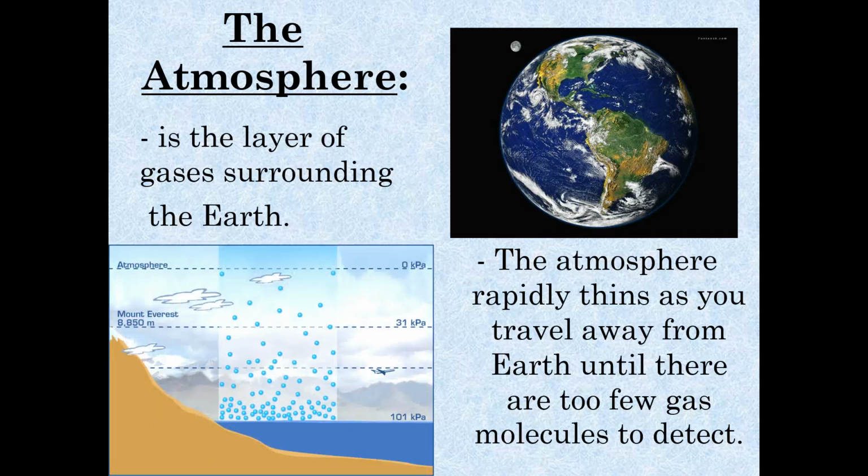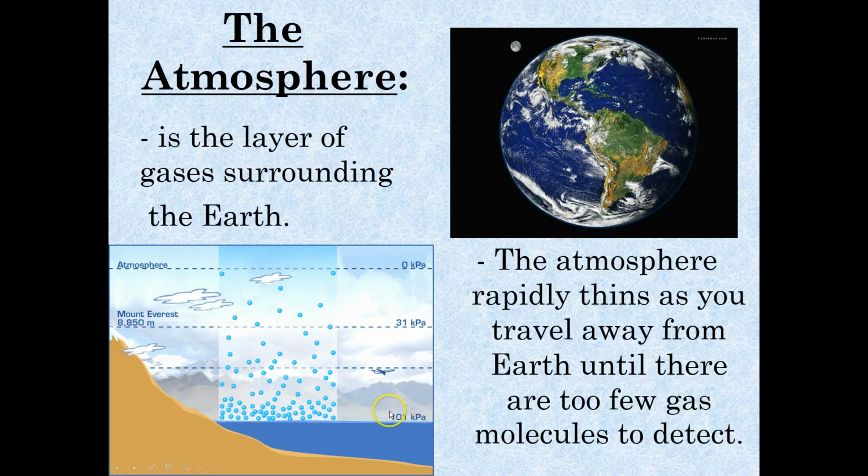Here's a little graphic that's going to show you the relative amount of air pressure at sea level up until where there is no air pressure. So the unit, kilopascals, is one of like 5 different ways of measuring air pressure. Don't get all hung up on what that unit means, but just realize that as the numbers are bigger, then there's more air pressure. So at sea level, there's 101 kilopascals.